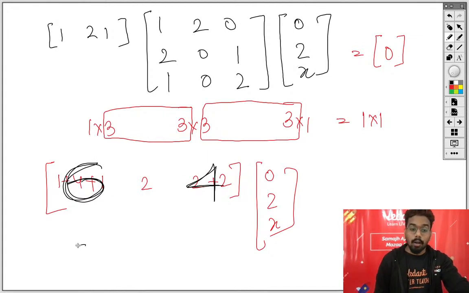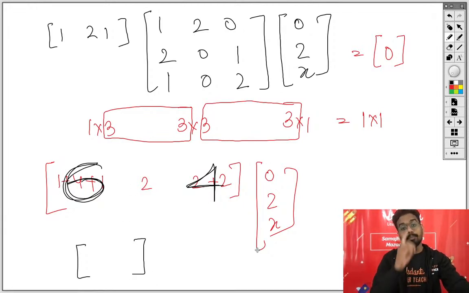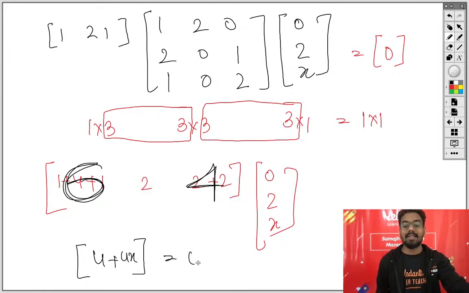Now whenever you are going to have a matrix, first row, first column means you are going to have just one element. 6 into 0 is 0, 2 into 2 is 4, plus 4 into x is 4x. अब ये क्या है बेटा? This is equal to 0. ये कब होगा? When x will be equal to -1. आई बात समझ में सबको?